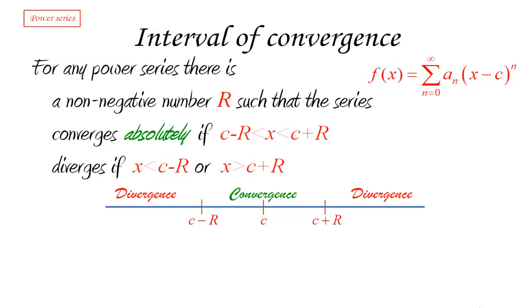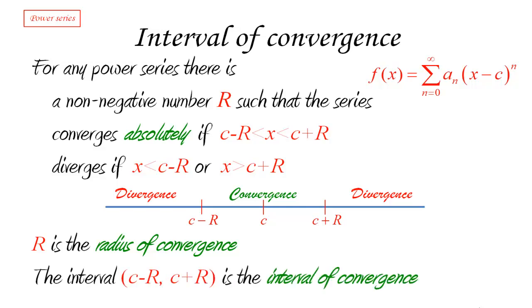Does that sound familiar? It should. Anyway, I'm going to give you proof in a minute of this fact, and so you'll see why that is true. But this makes the situation quite easy, because again, what that means is that in order to find out what the domain of a power series is, all we have to do is look for this thing that we're going to call, of course, the interval of convergence. In fact, let me give you a little bit of terminology. This number r is called the radius of convergence, and the interval on which we have this convergence, of course, is called the interval of convergence.